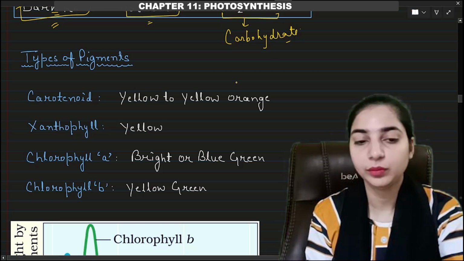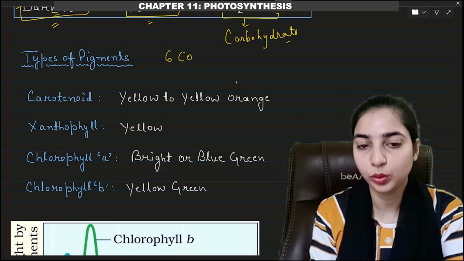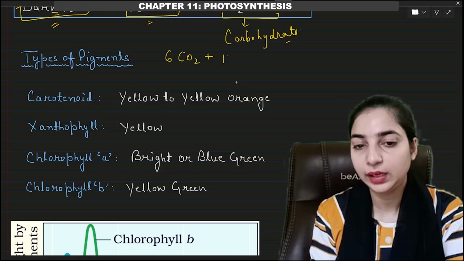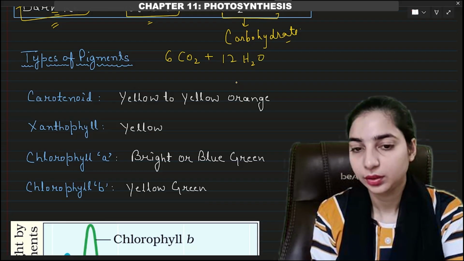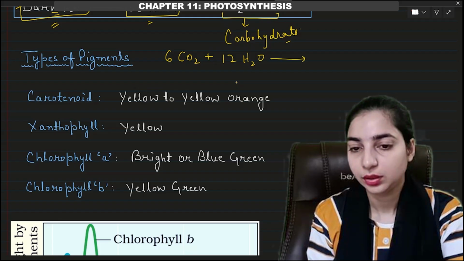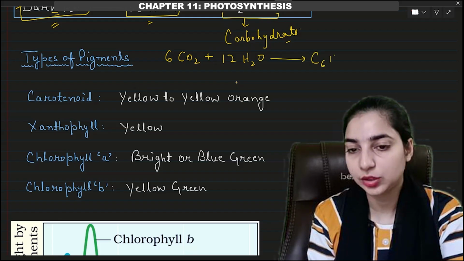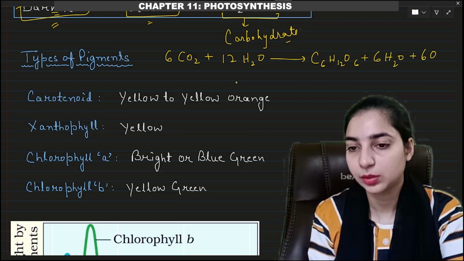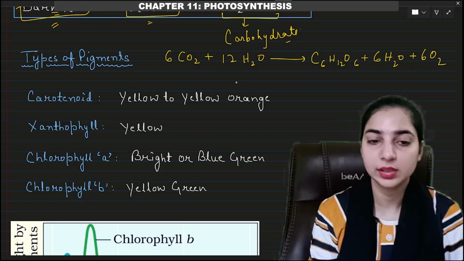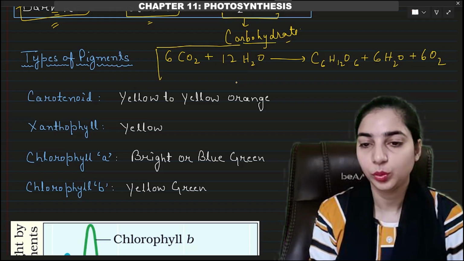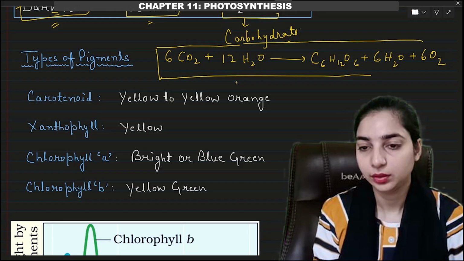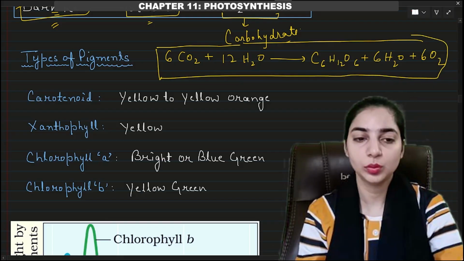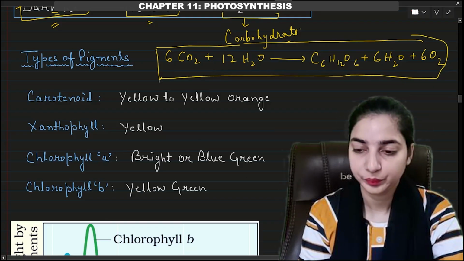The complete reaction of photosynthesis will be 6CO2 plus 12H2O gives glucose C6H12O6 plus 6 molecules of water plus 6 molecules of oxygen. This is the complete reaction of photosynthesis. Just go through the book, you will see it there.